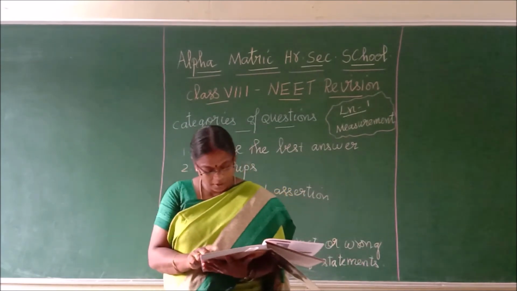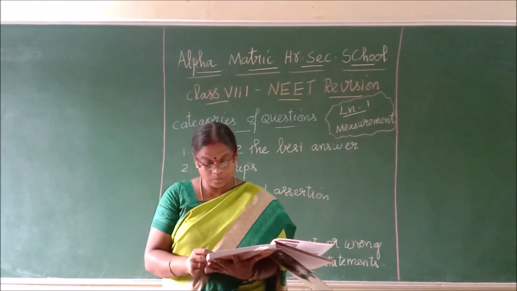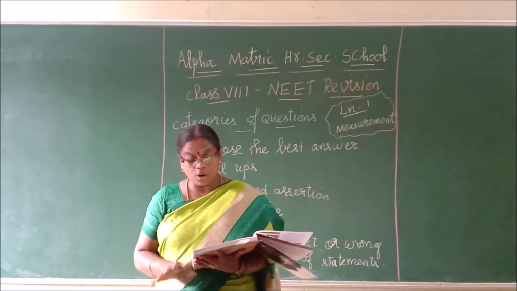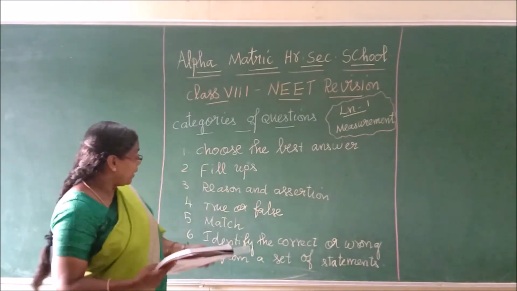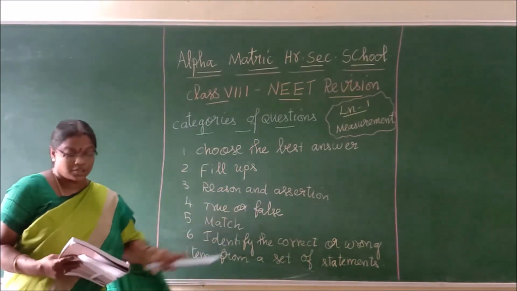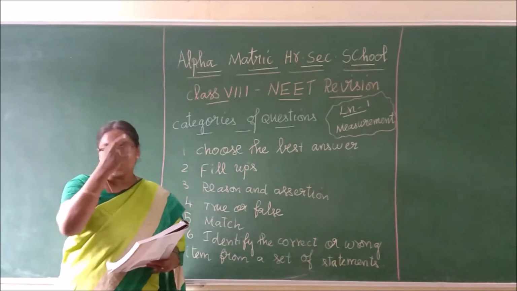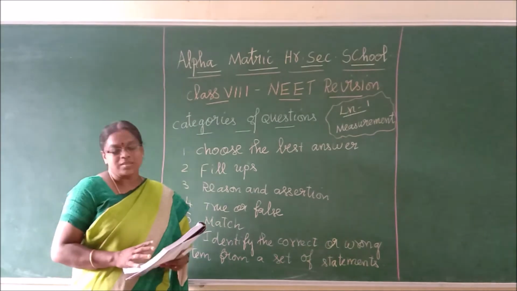Avogadro number. A very important question. And on top of that, second line, amount of substance is directly proportional to the number of atoms. Right. Using this, I can explain this type of question, reason and assertion. See, in this type of question, two statements will be given. One will be given as assertion and another will be given as reason.